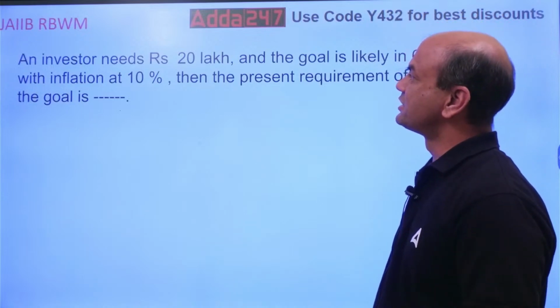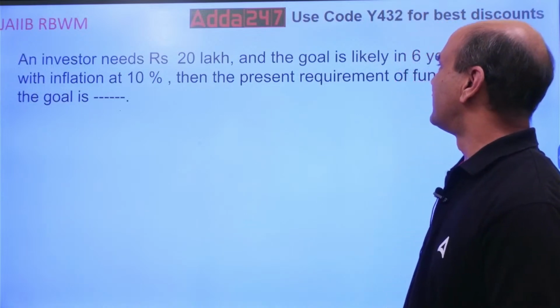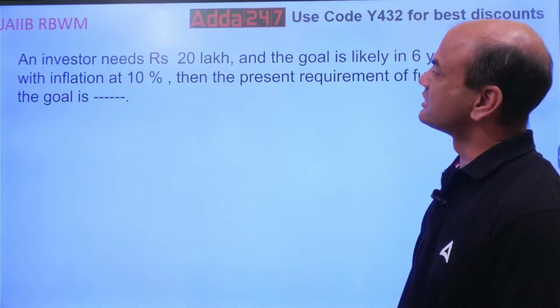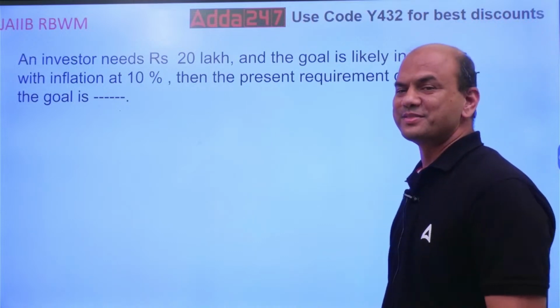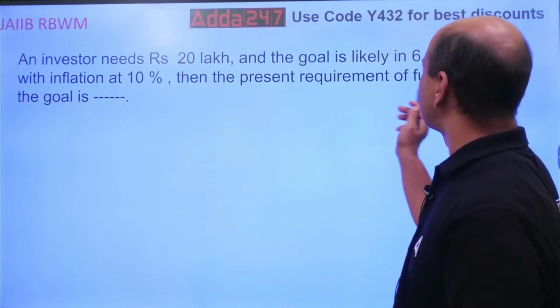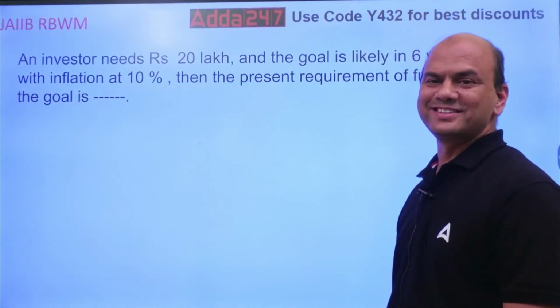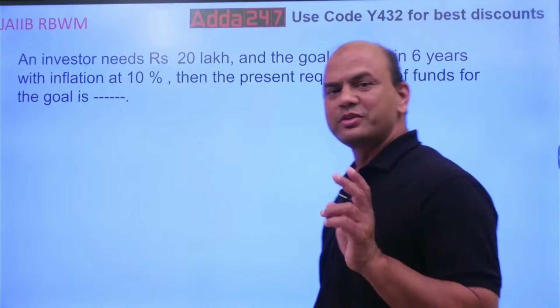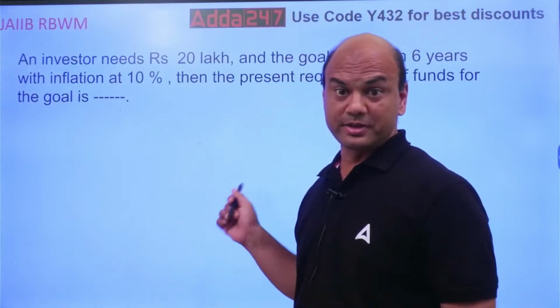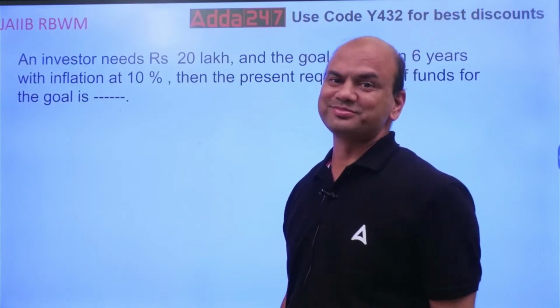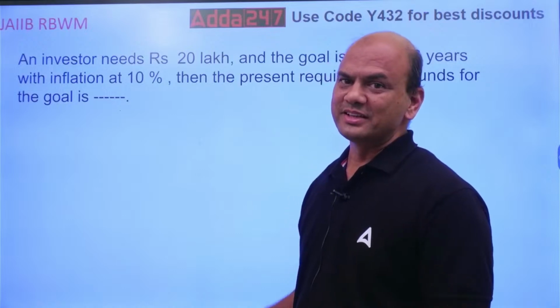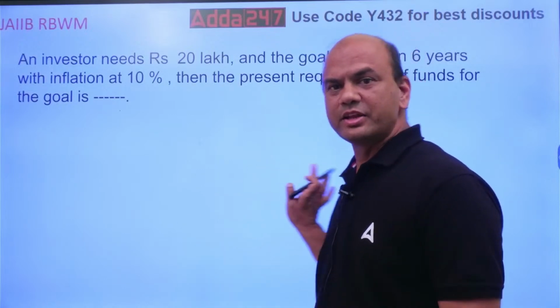An investor needs rupees 20 lakh and the goal is likely in 6 years with the inflation of 10%. Then the present requirement of the funds for the goal is? You will be having 2 numericals today of similar nature, but they are not the same. This problem is different, and there's one more problem.